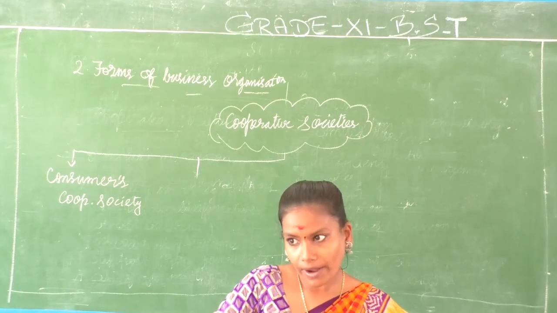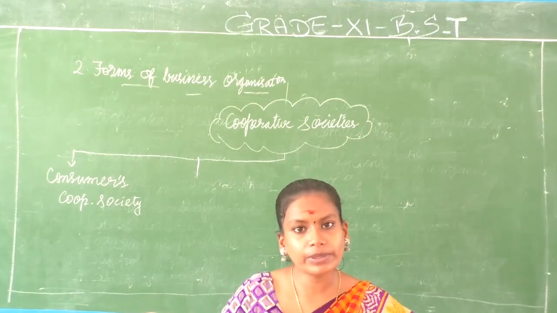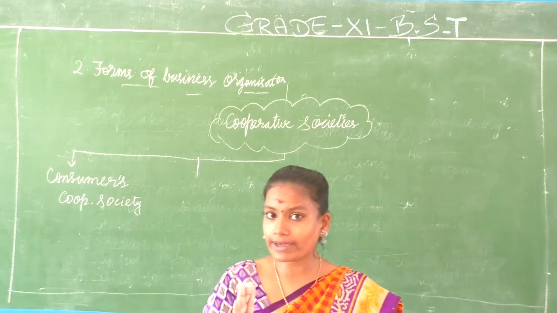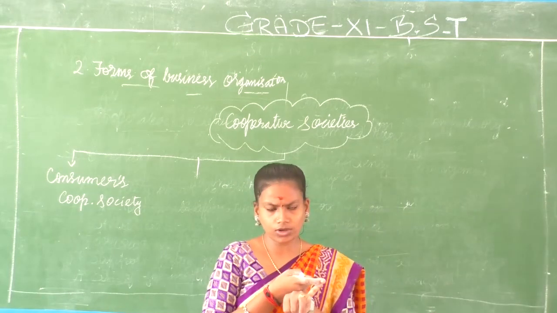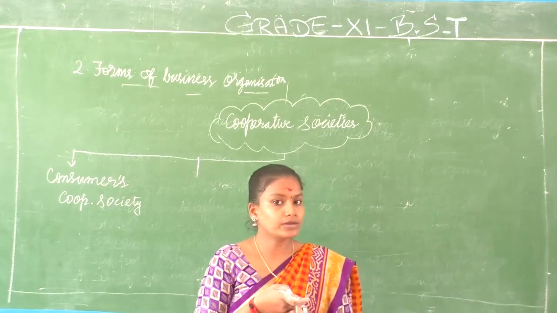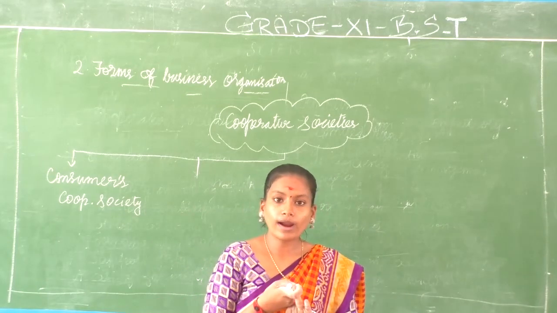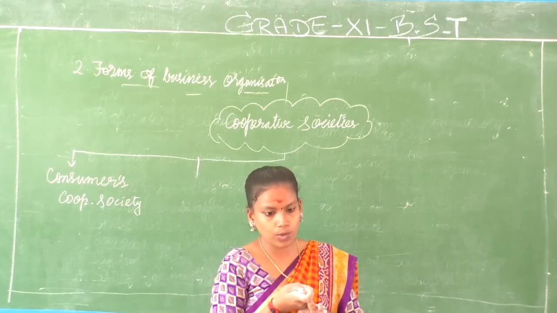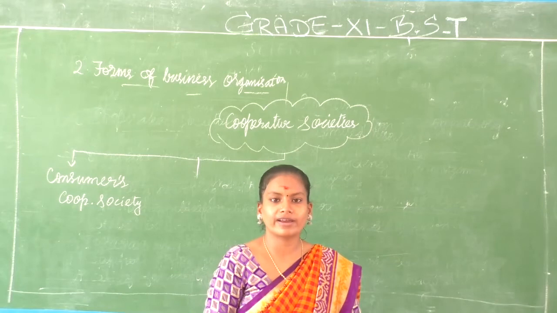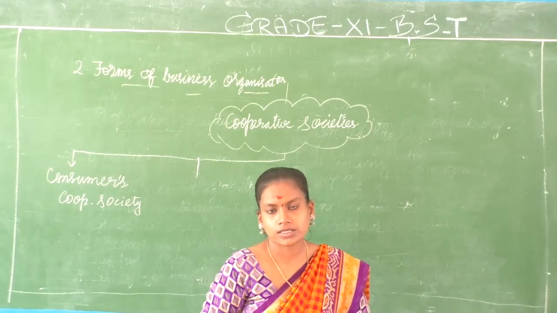Apart from that, if there are any profits, it will be given as dividend. That is also common. What are the common points here? Voluntary association is common for all the 6 cooperative societies. And for economy in operations they work. And excess amount or profits or surplus will be divided as dividends.